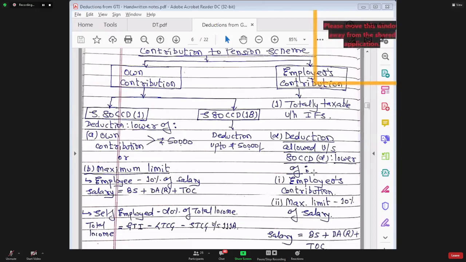If the employer is paying the life insurance premium of the employee, what would be the tax treatment in the chapter of income from salary, in the hands of the employee?